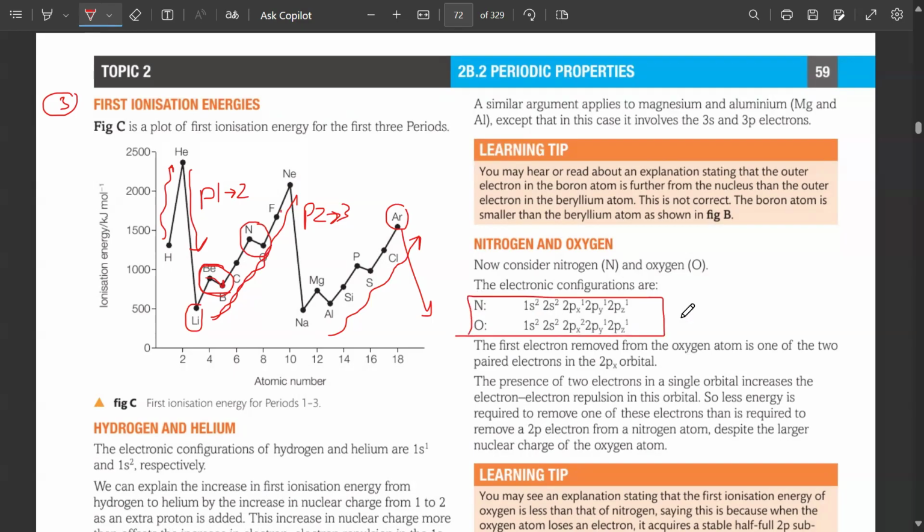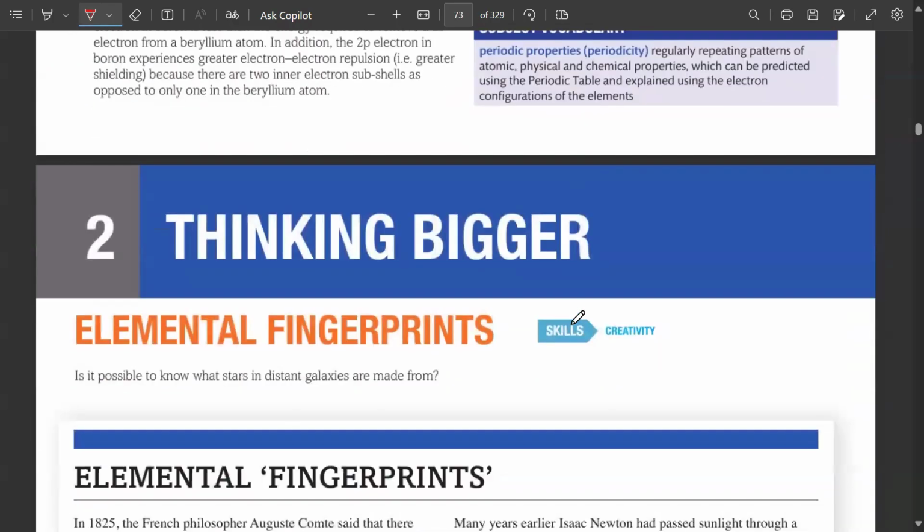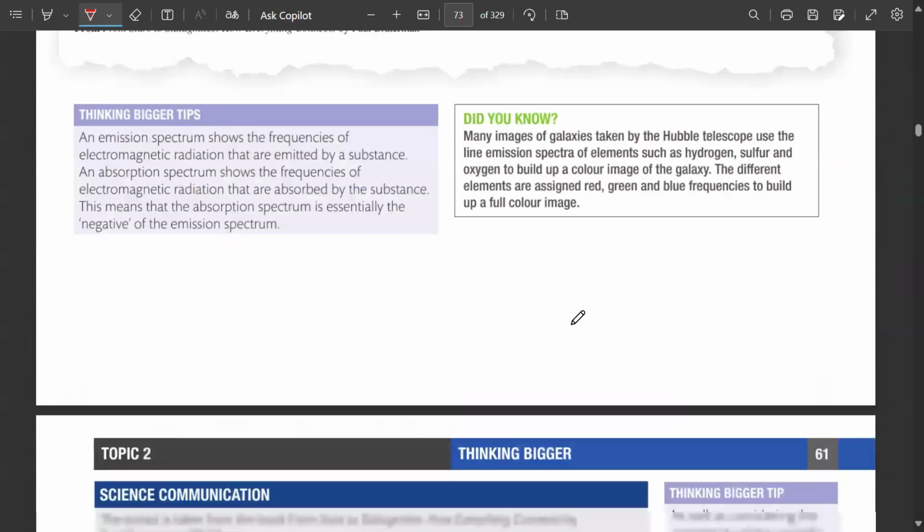What's the reason for the dip over here? Can you look at the electronic configurations and tell me? In oxygen, 2p4, it has one more electron. So what will happen here? Repulsion, there would be a fight. What do we call that fight? Spin pair repulsion. And this second one would like to remove one, because all of them are single in nitrogen: single, single, single. They will want to be single. But here the 2p electrons are both going to start fighting, and the fight is going to help you remove the electron very easily. So oxygen will have a lower ionization energy than nitrogen. Got it? And that is the end of your unit 1 topic number 2.